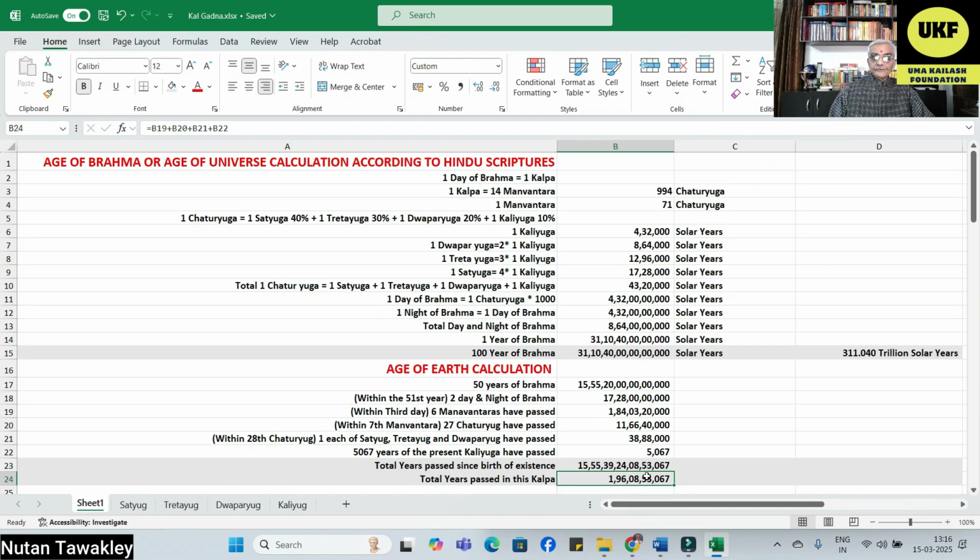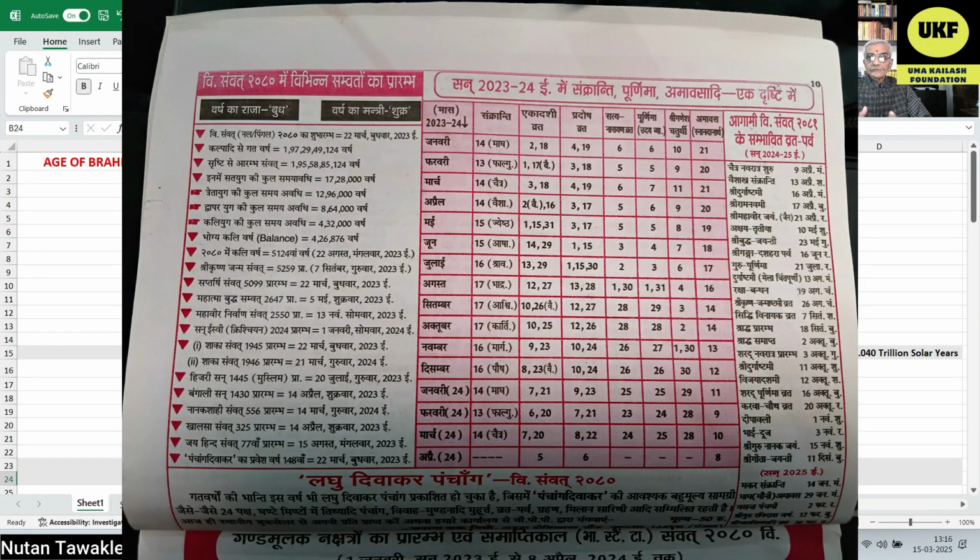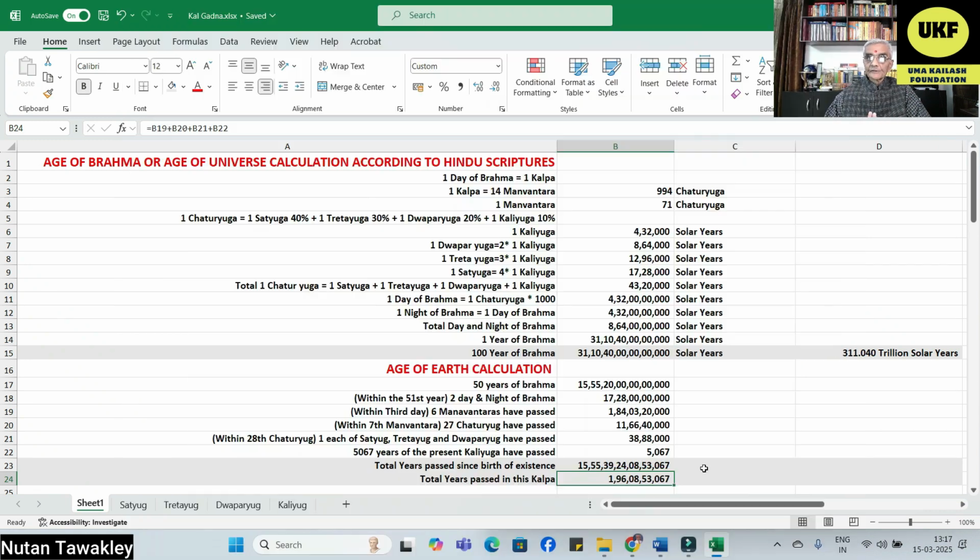If you are interested, you can read any of the Indian ephemeris. I am giving the photograph of one ephemeris here. This is a figure available in all the Indian Panchang. It is not a figure which I have arrived upon on my own calculations, but has been given in all the Panchangs available in India in any language. I am giving the picture of one Mufiz Alam Panchang.